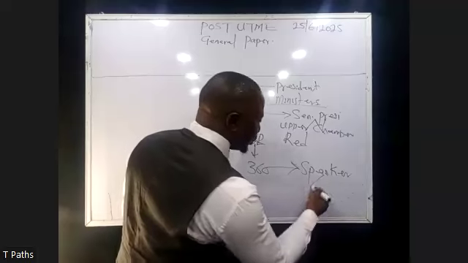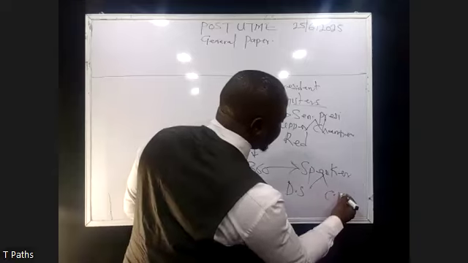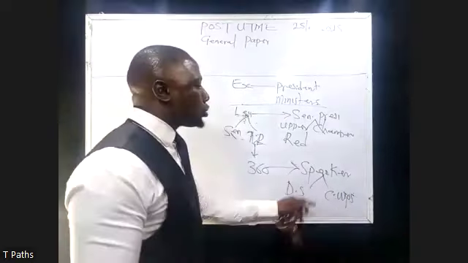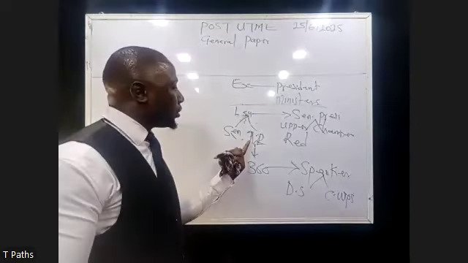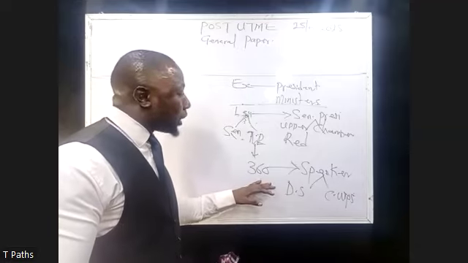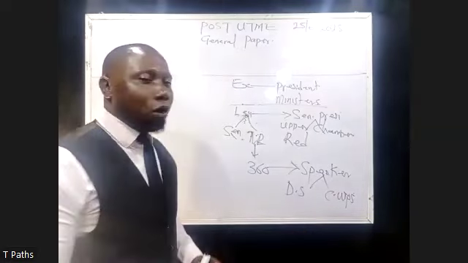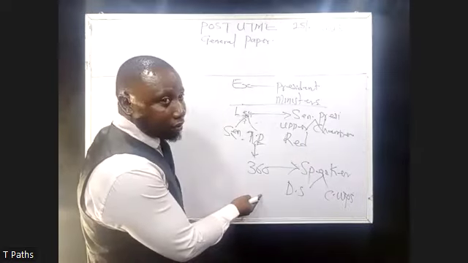Under here also, we have the Deputy Speaker, then the Chief Whip. The Chief Whip controls activities at the House of Representatives. And I told you, the House of Representatives is not equal. It is determined by population in each of the constituencies, right?